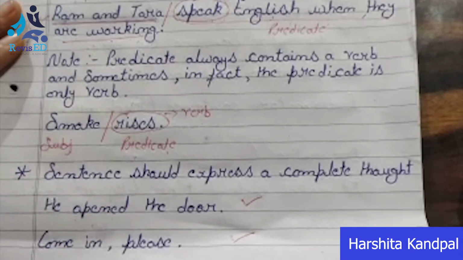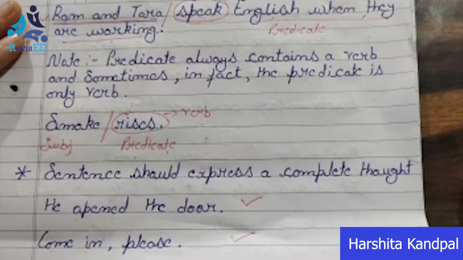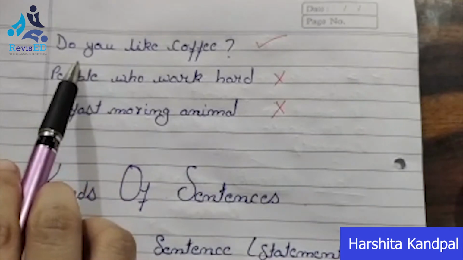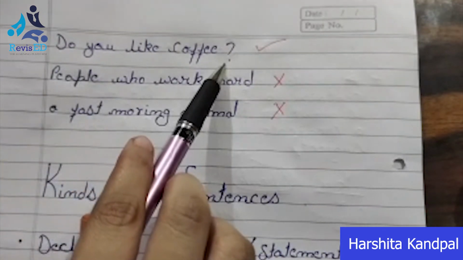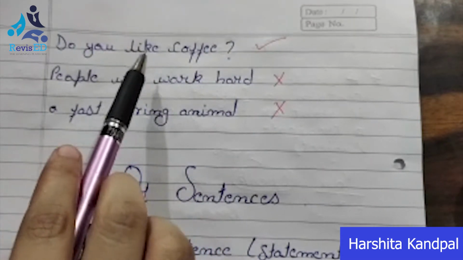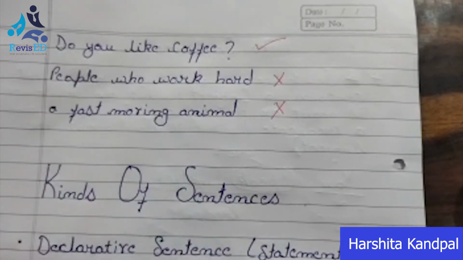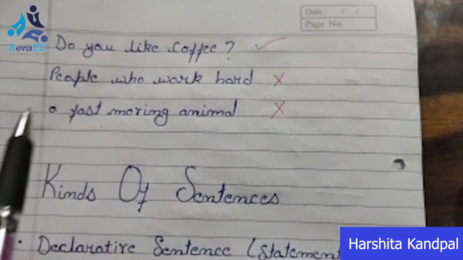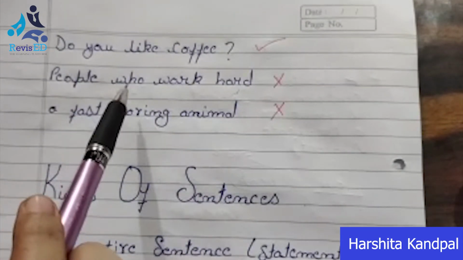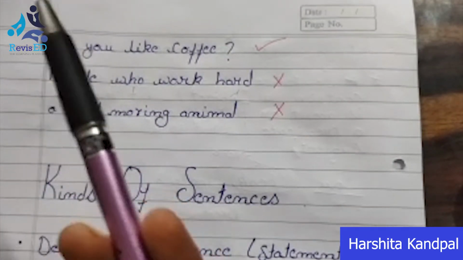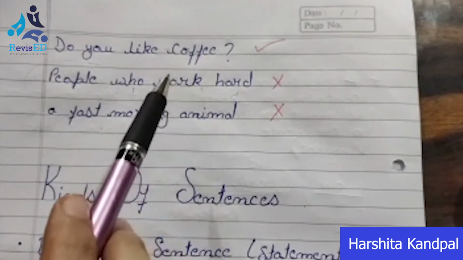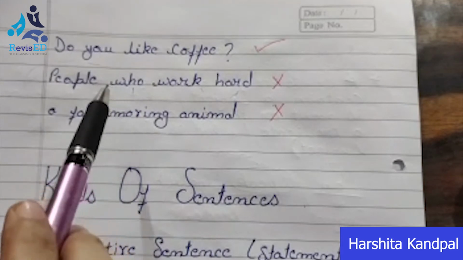Now I will tell you another example. Do you like coffee? Here it is also giving us a complete meaning, कि क्या आपको कॉफी पसंद है. Now coming to these 2 parts, people who work hard. Is this giving you complete meaning? Which people? Who are those people who are working hard? It is not giving us a complete meaning. It is raising a question in our mind.